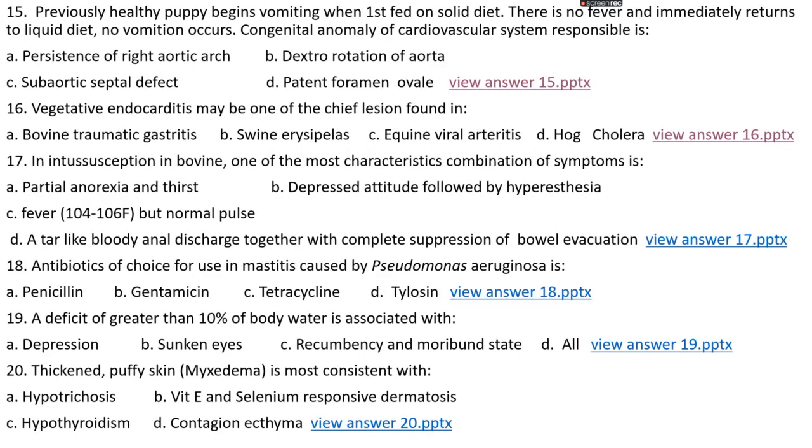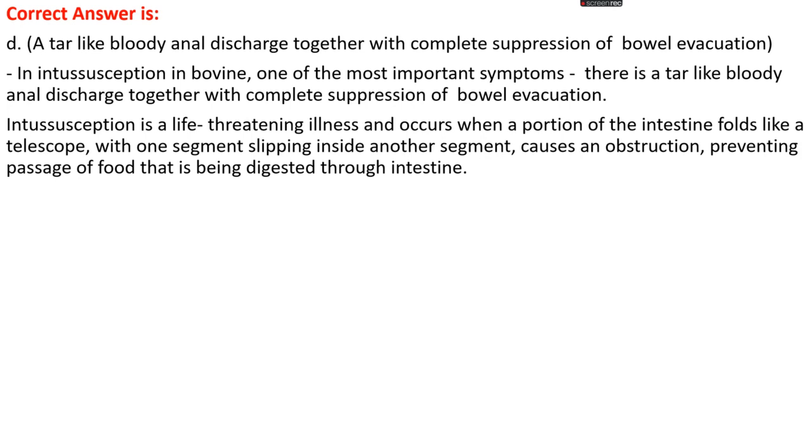Okay. Question number 17. In intussusception in bovine, one of the most characteristic combinations of symptoms is: option A, partial anorexia and thirst; option B, depressed attitude followed by hyperesthesia; option C, fever of 104 to 106 degrees Fahrenheit but normal pulse; option D, a tar-like bloody anal discharge together with complete suppression of bowel evacuations. The right answer is option D, that is a tar-like bloody anal discharge together with complete suppression of bowel evacuations.